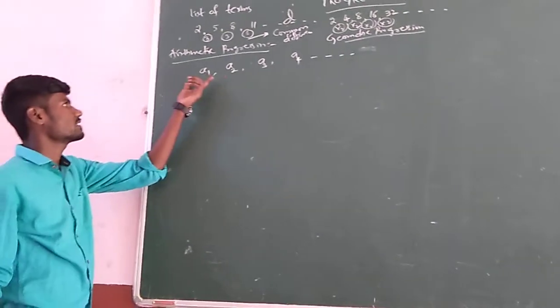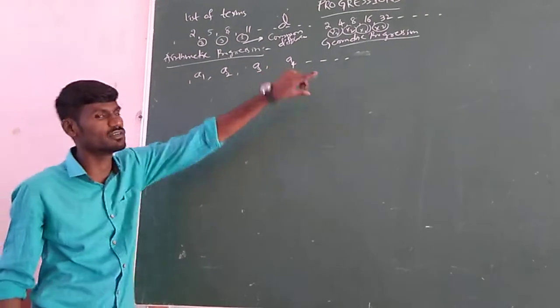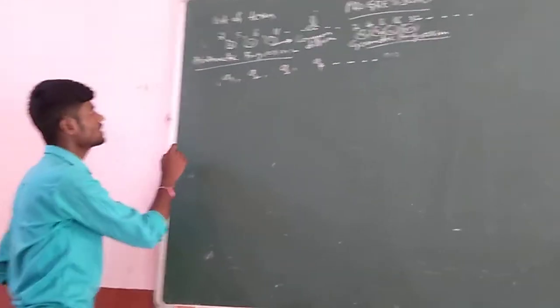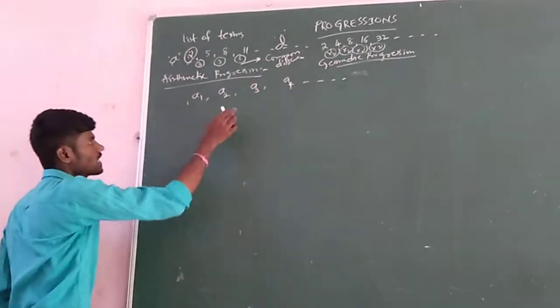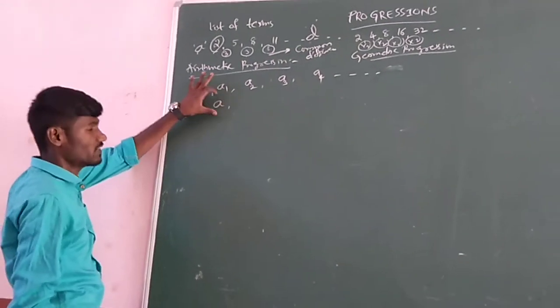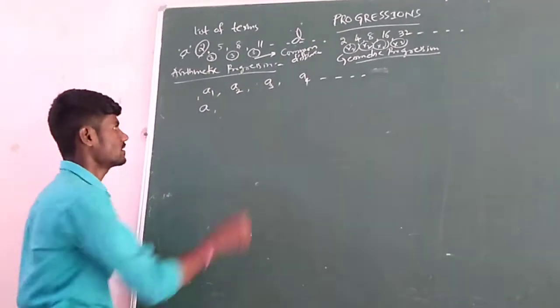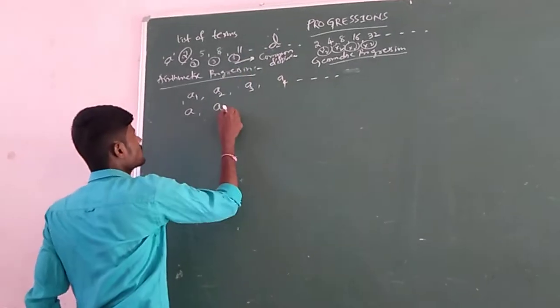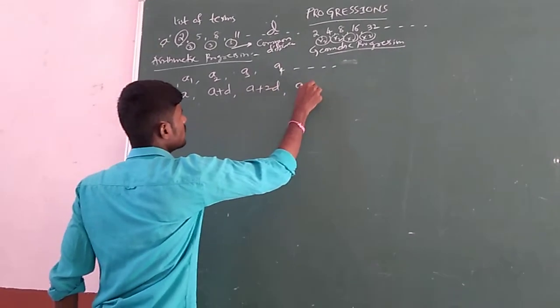So for an arithmetic progression, if we denote the list of terms with A1, A2, A3, A4, then we can call the first term A and the difference D. The standard form is: first one is A, then the remaining terms are obtained by adding the fixed difference: A plus D, A plus 2D, A plus 3D.